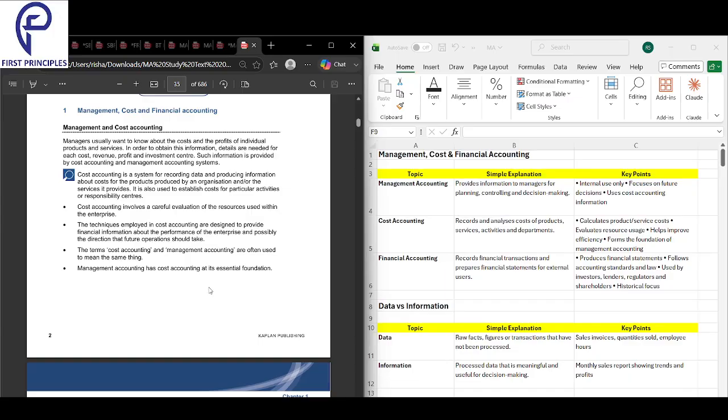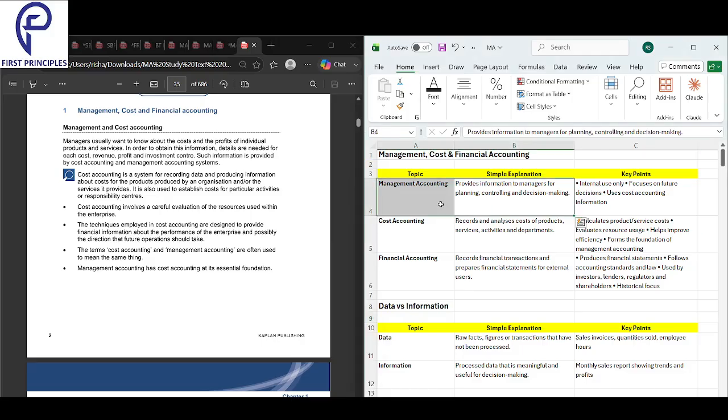Management accounting is basically information for the bosses inside the company to plan and decide. In simple words, the boss inside the company wants to plan and decide, so he needs information about the management. It's mainly for the internal managers. Management accounting is mainly for internal management, and it's future focused.